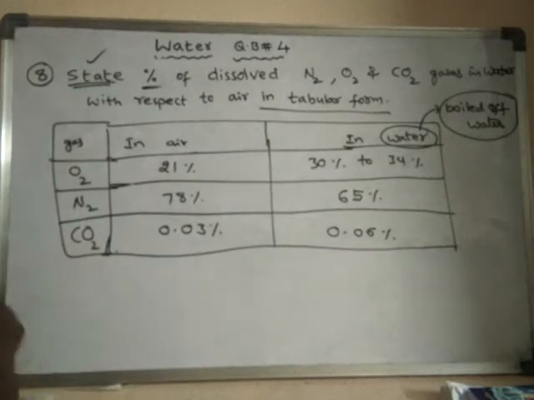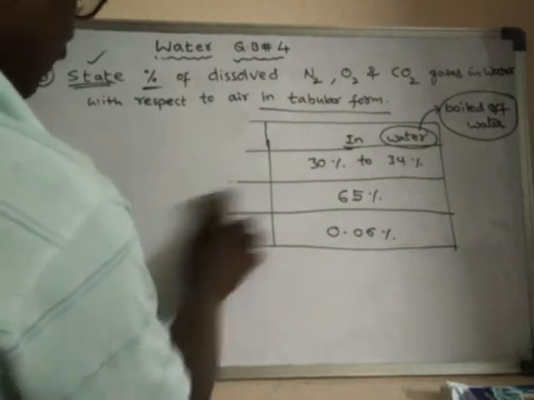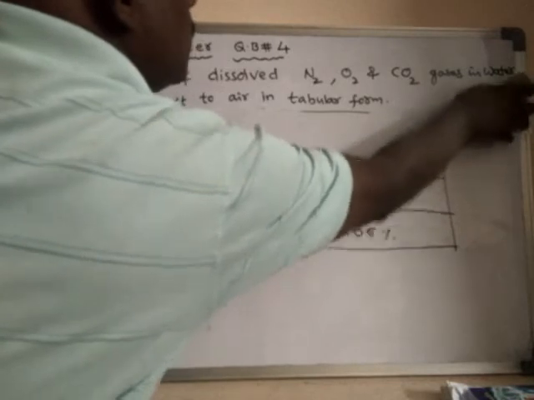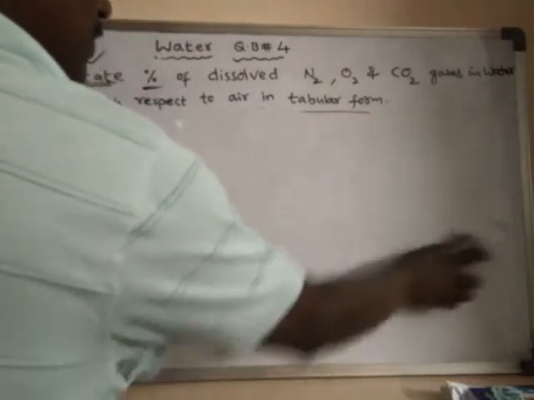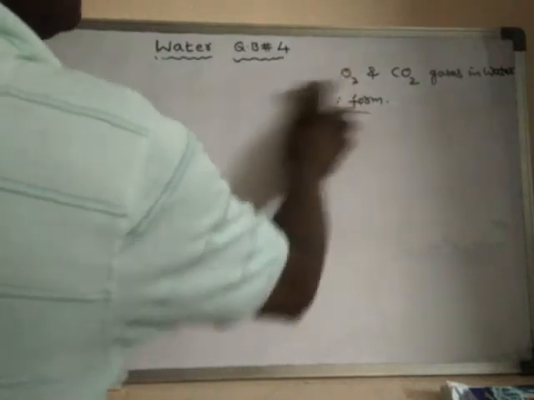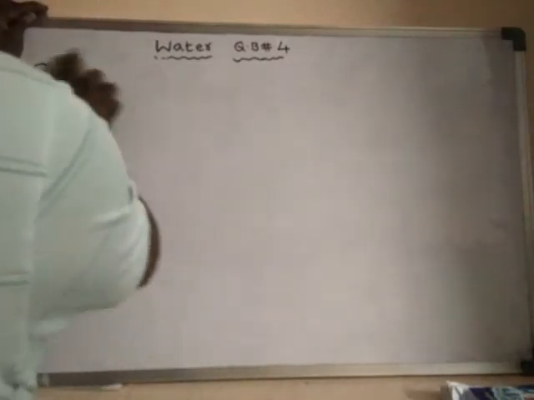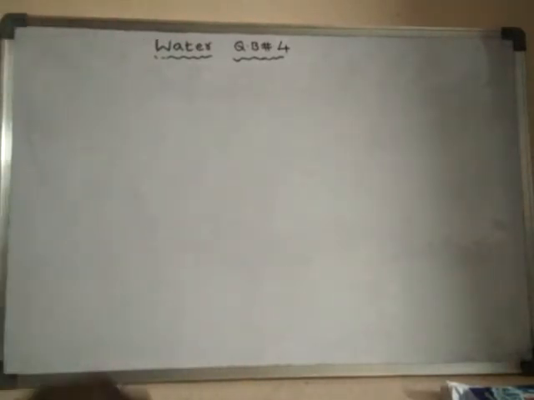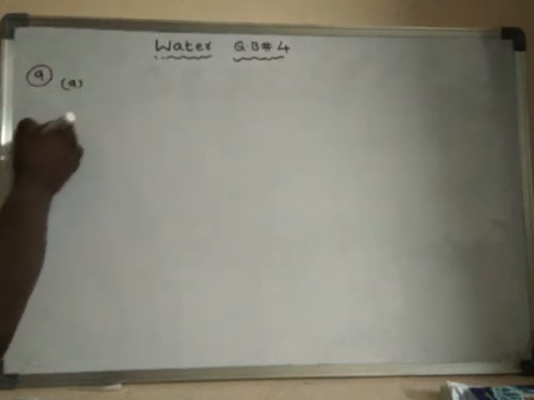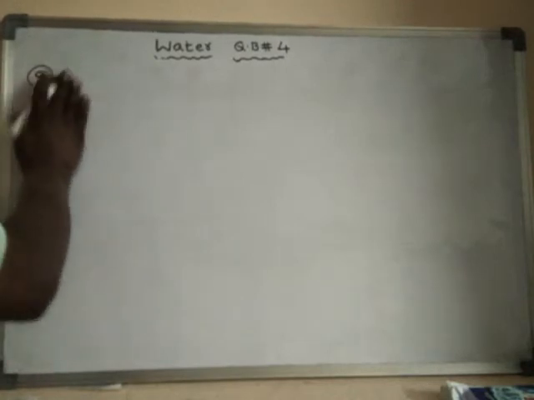So now let us learn the ninth question. What is the ninth question? In the ninth question there are two sub questions. So sub question A